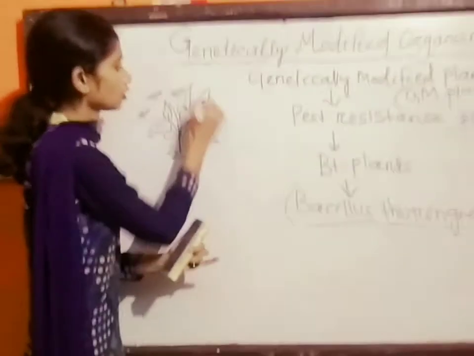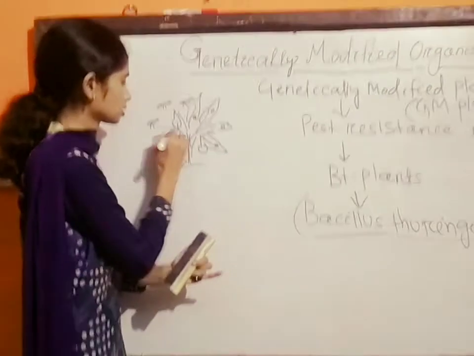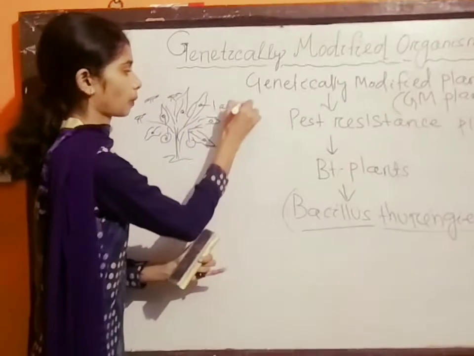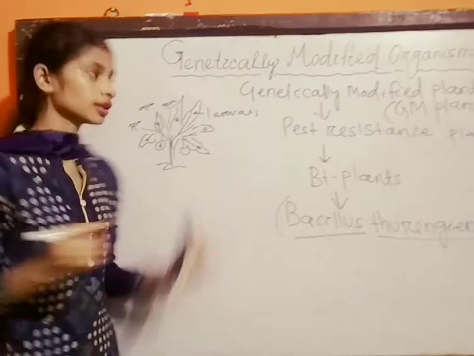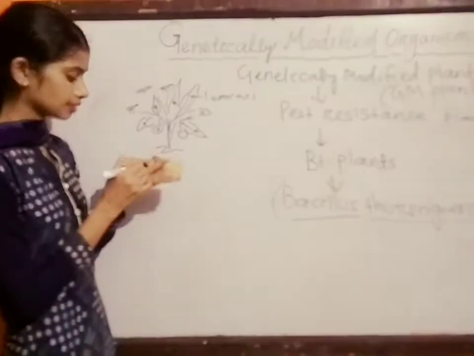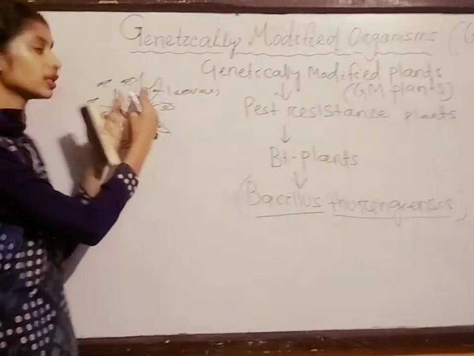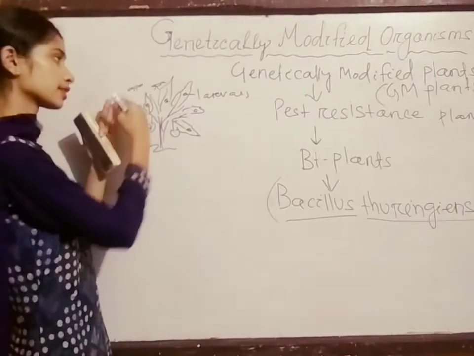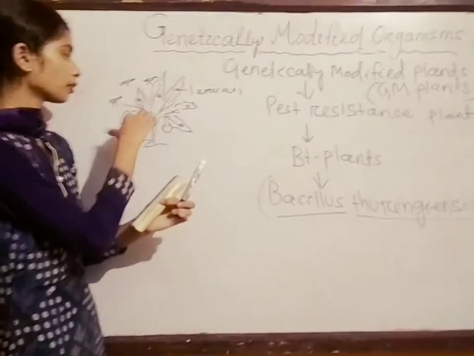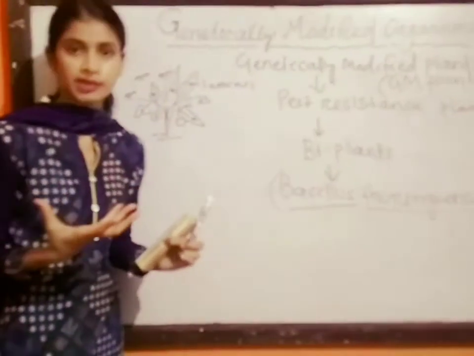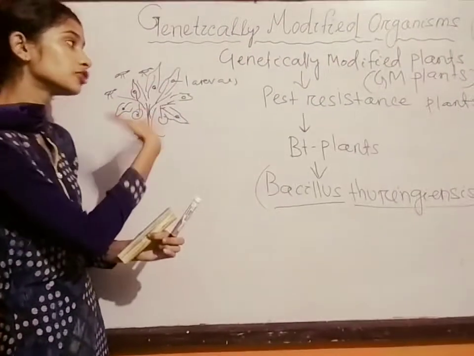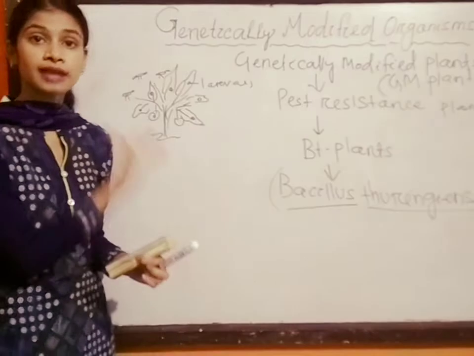To protect the plant from the larvae, because insects are few in number but larvae are many, and they are very dangerous and harmful to the plants.